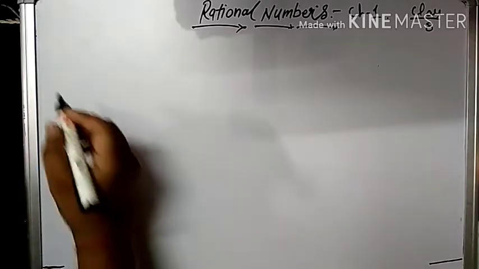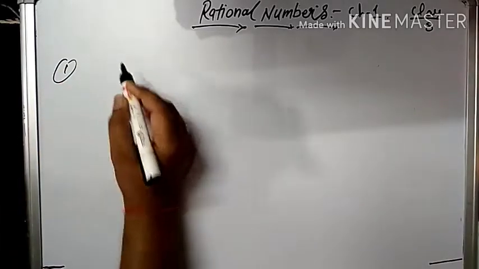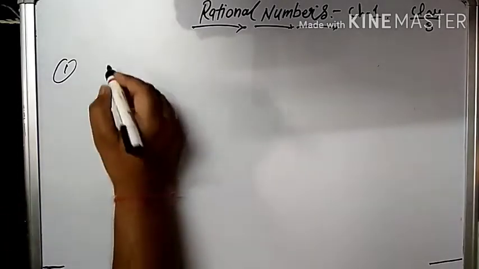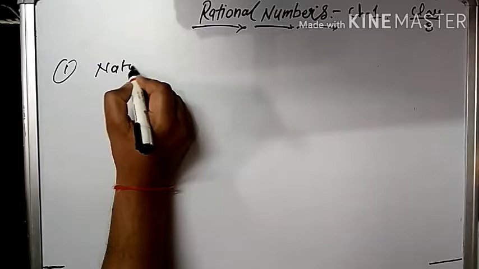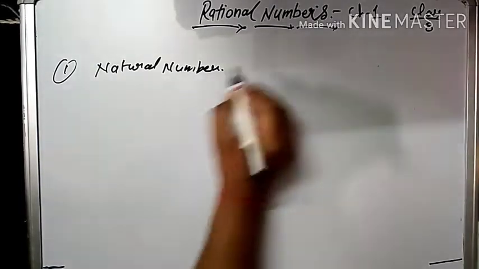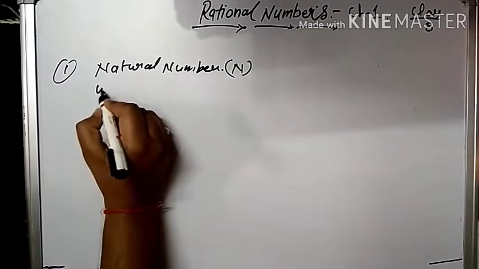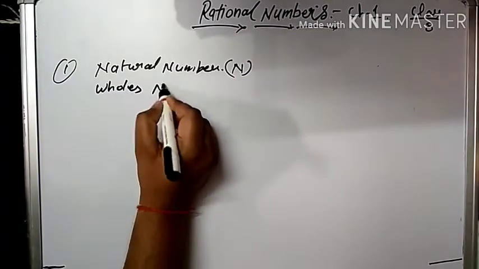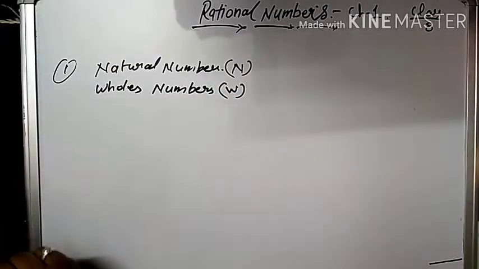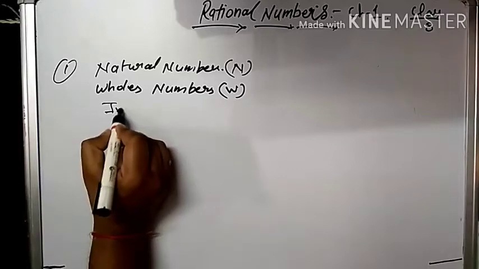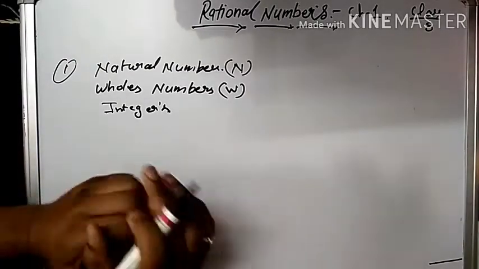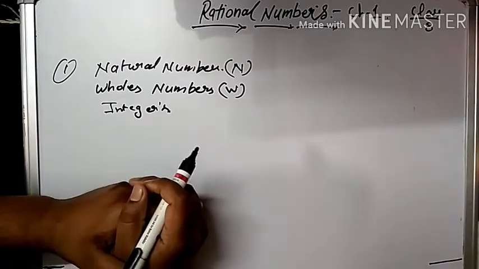So let us start. First thing, we talked about in the previous classes also, we have studied different categories of numbers. We talk about natural numbers, whole numbers, and integers. We are talking about the three basic types of numbers.